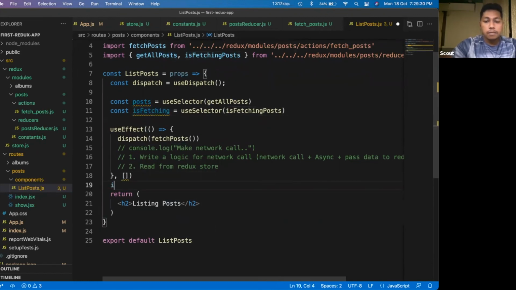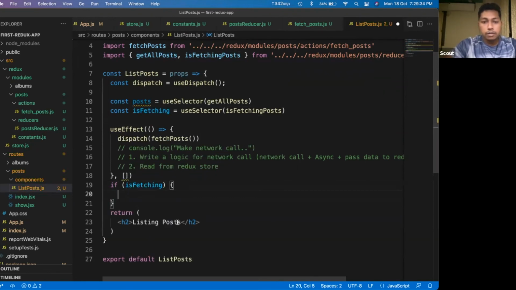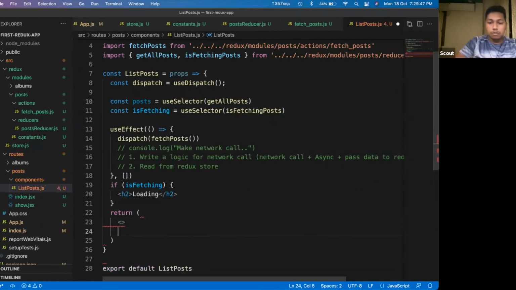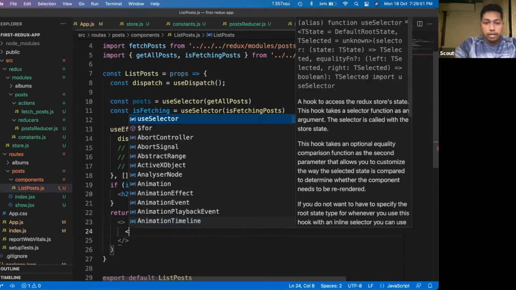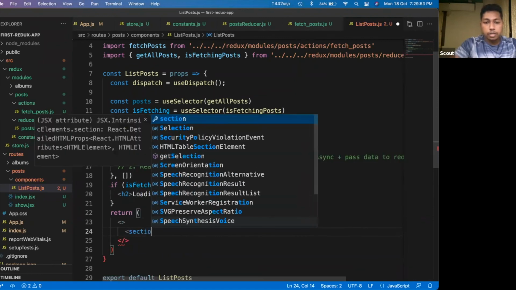Now let's see, if isFetching, then return a loading state. But if there is some sort of value, then I would like to show a section.